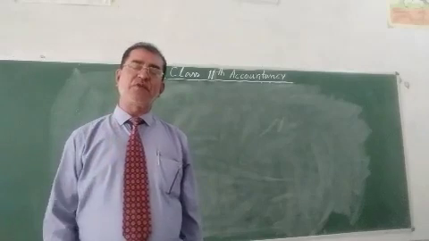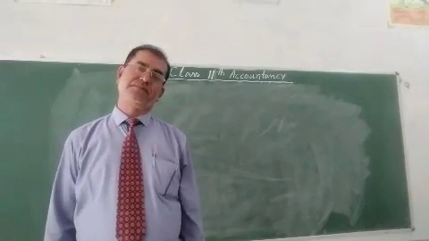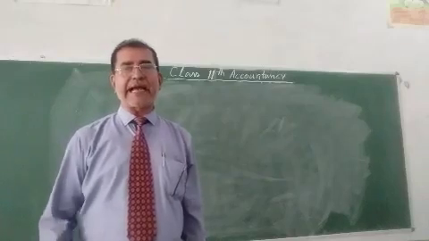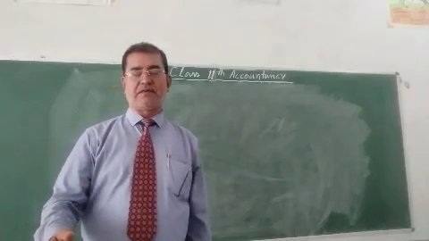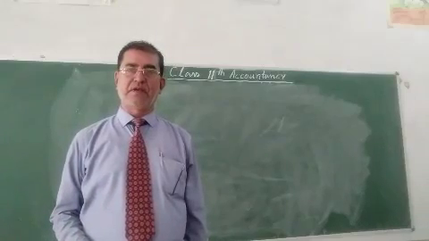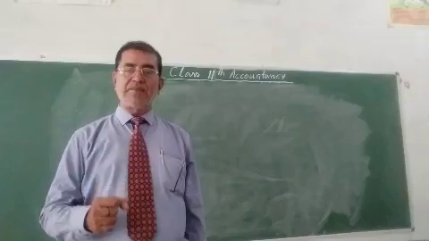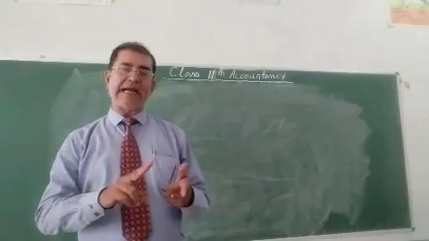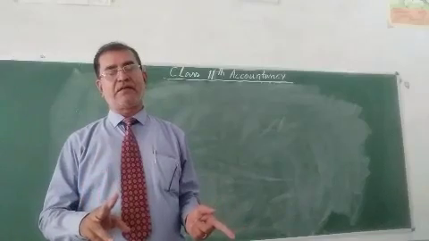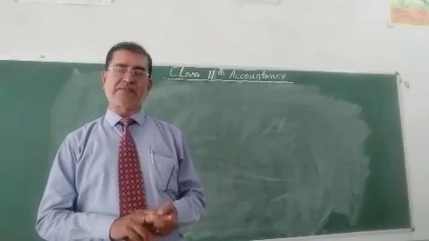Single column cash book: in this book, only cash transactions are recorded. Double column cash book: cash and bank, both columns are given in the double column cash book.